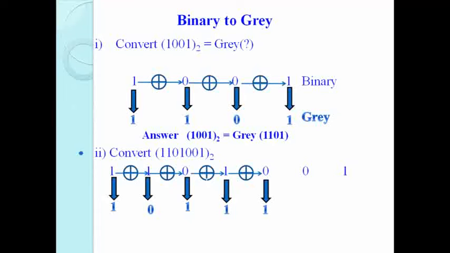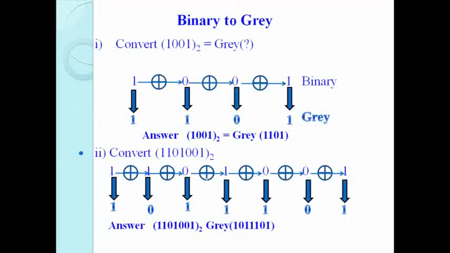Then the fifth bit XOR with the sixth bit, 0 XOR 0 is 0. Then the sixth bit XOR with the seventh bit, 0 XOR 1 is 1. So the equivalent gray code of binary 11010001 is 101101. This is your binary to gray conversion.